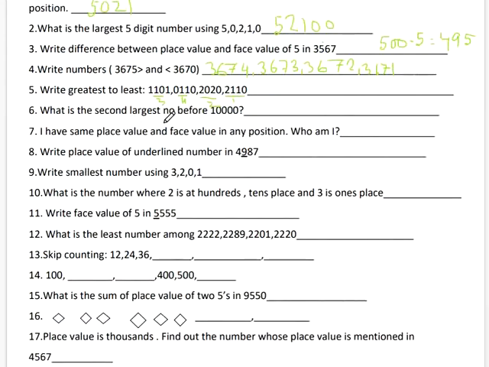Next, what is the second largest number before 10,000? So before 10,000, I just erase it. For the second largest number before 10,000, first the largest number we get is this, that means 1 2 3 4.